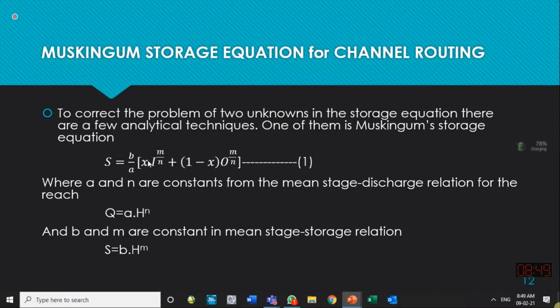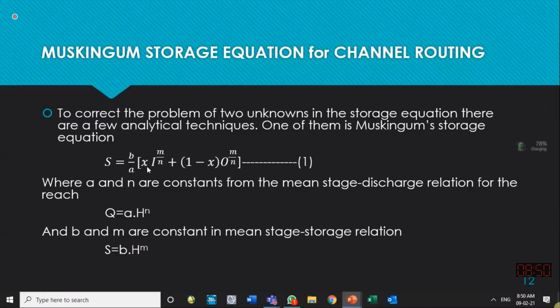So this is the weighing factor x, and theoretically it can vary from 0 to 1. For example, if x is equal to 1, only inflow will be controlling storage, because 1 minus 1 will become 0, so outflow will have no effect. If x is 0, then outflow will be controlling. So x is a mathematical coefficient which controls the effect of inflow and outflow on the storage.